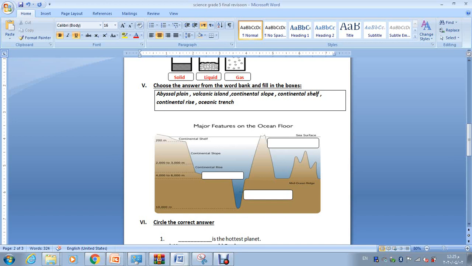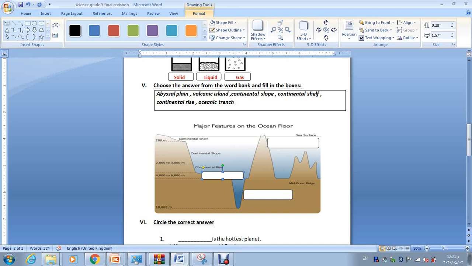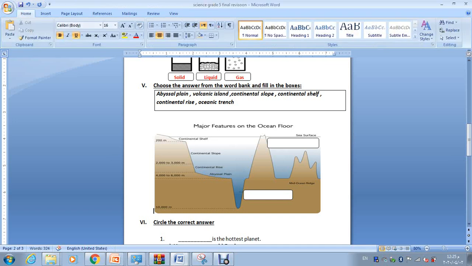Then there is a vast area on the deep ocean floor down there. We reached the very big flat area on the deep ocean floor. We called it, yes, abyssal plain. Abyssal plain is the vast, deep, flat area on the ocean floor. Now underneath the floor, there is something down there that looks like a V. Remember this part? We named it oceanic trench.